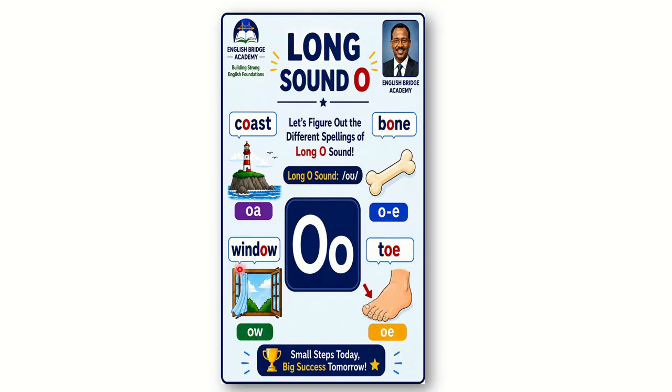The third word is window. And the last word is toe. So in each word I read, you must have heard O: coast, bone, window, toe. This O is called the long sound O.